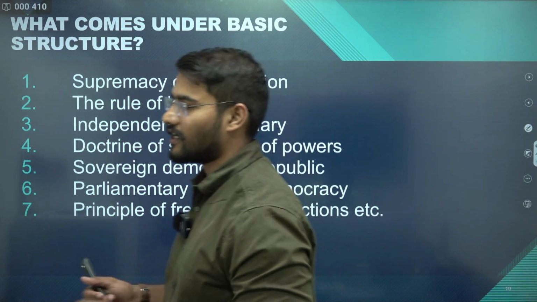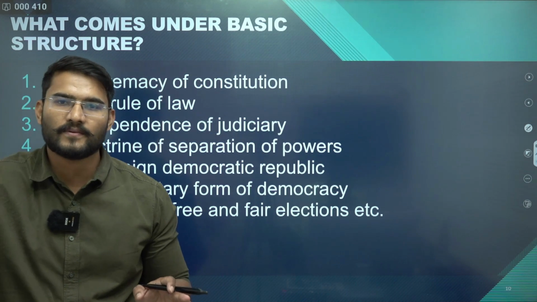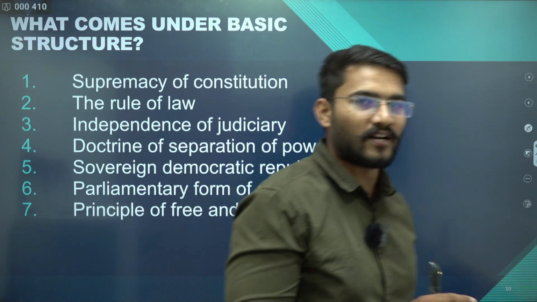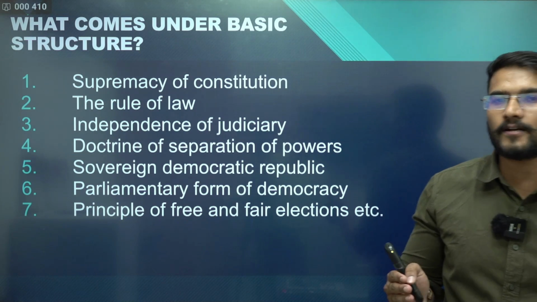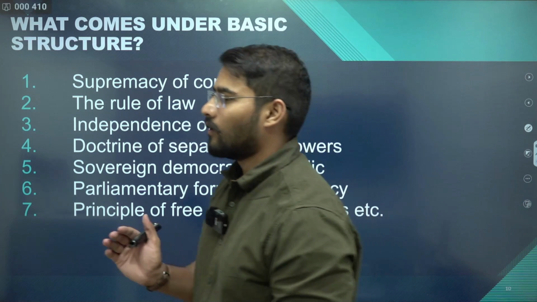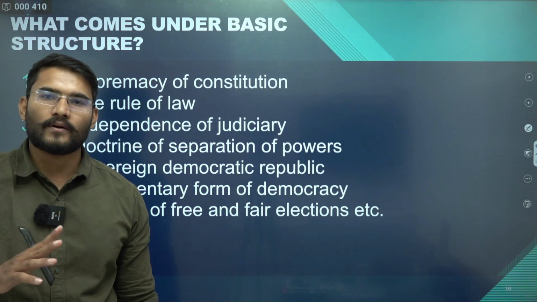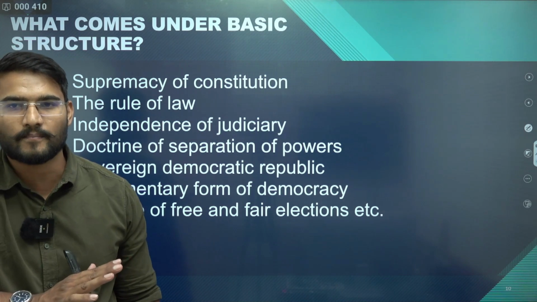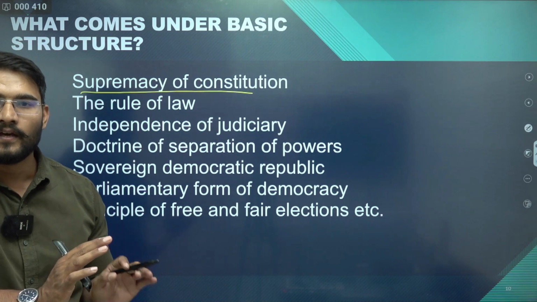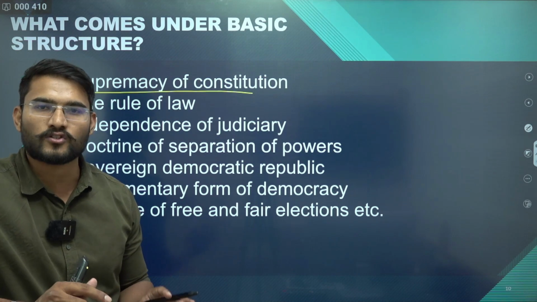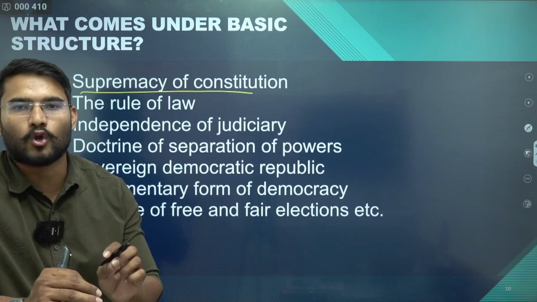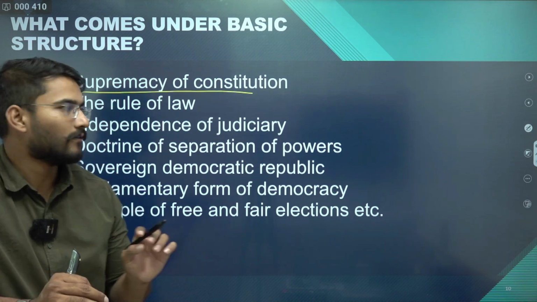Now, the list of basic structure is not exhaustive, which simply means that you cannot have all the things which will come under basic structure. That will be decided by the courts on a case to case basis. But there is a brief list which tells us what all come under the basic structure and what don't. So supremacy of constitution is a basic structure. If Parliament makes any law which violates supremacy of constitution, then by applying the doctrine of basic structure, the same law will be declared to be void or invalid.